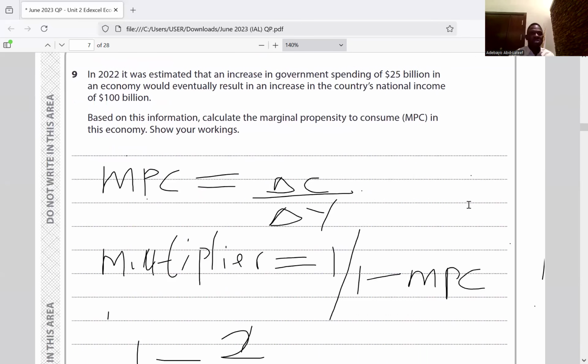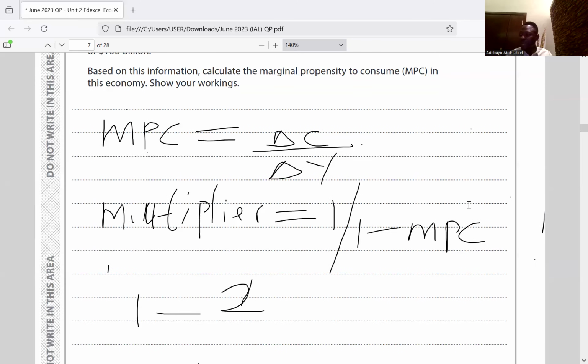In 2022, it was estimated that an increase in government spending of 25 billion in an economy would eventually result in an increase in the country's national income of $100 billion. That is the multiplier. Based on this information, calculate the marginal propensity to consume in this economy. MPC, marginal propensity to consume, is change in consumption over change in income. And the multiplier is 1 divided by 1 minus MPC. An increase in government spending will bring about a multiplier effect. So the multiplier is 1 over 1 minus MPC.